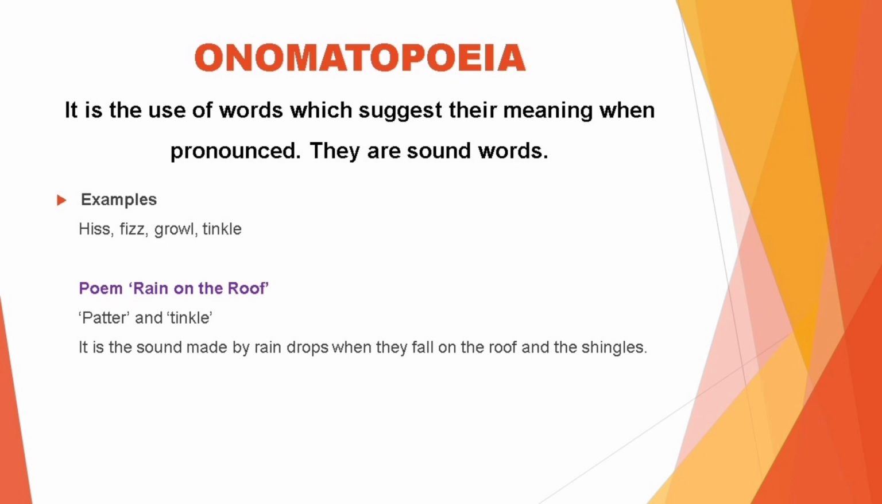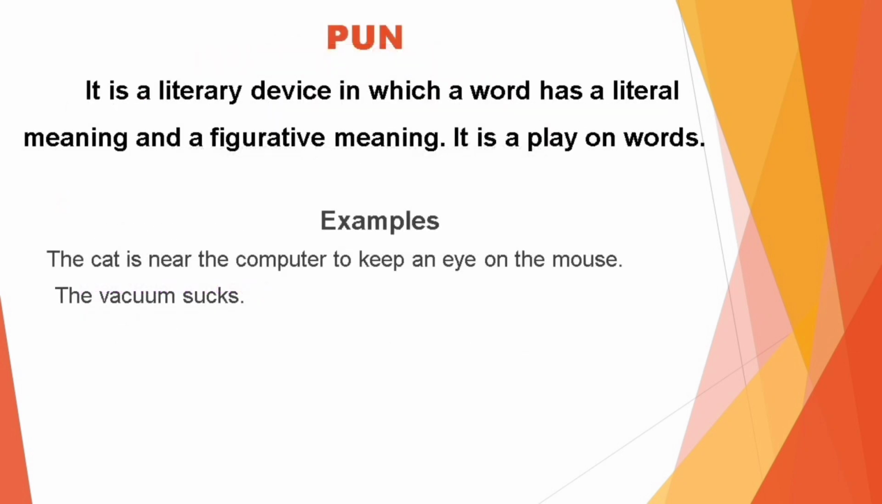The next literary device we take up is pun. Pun is a literary device in which a word has a literal meaning and a figurative meaning. It is a play on words. For example, the cat is near the computer to keep an eye on the mouse. So now the mouse has a double meaning. The writer could be talking about a real mouse or the mouse of the computer.